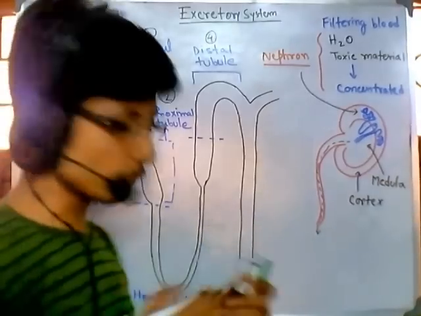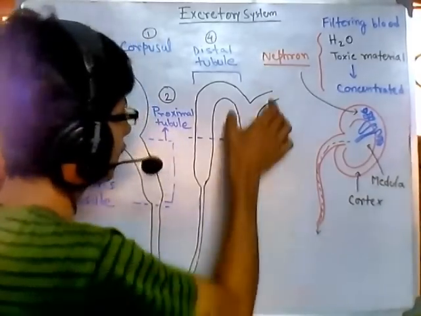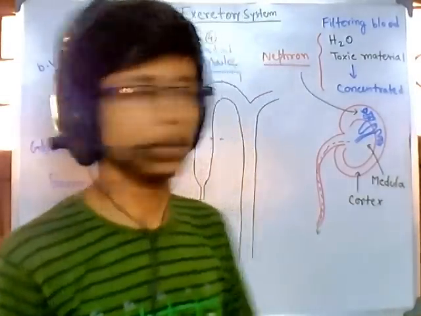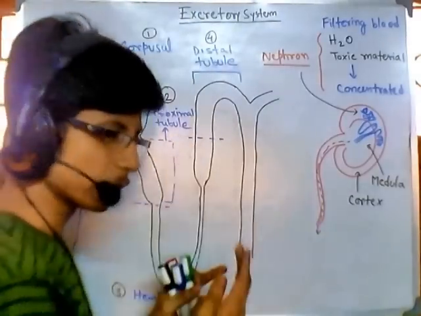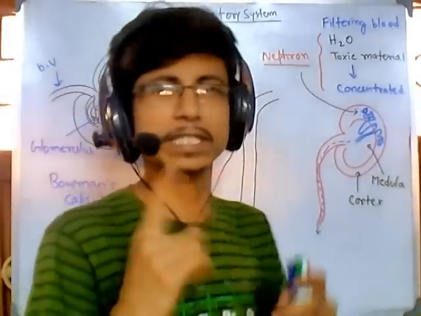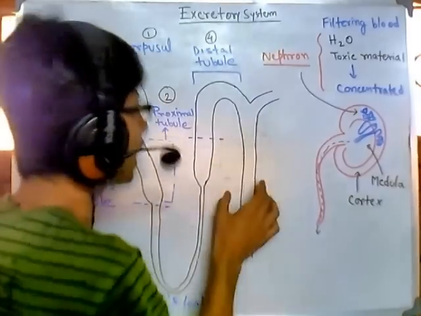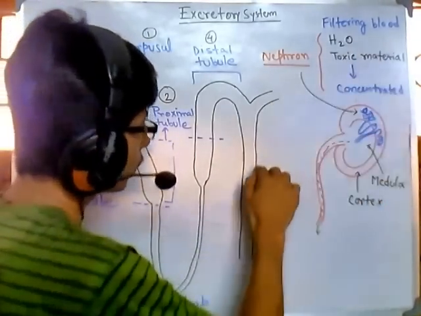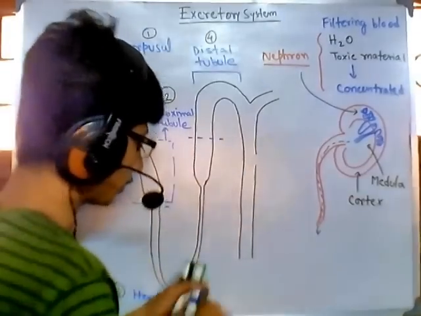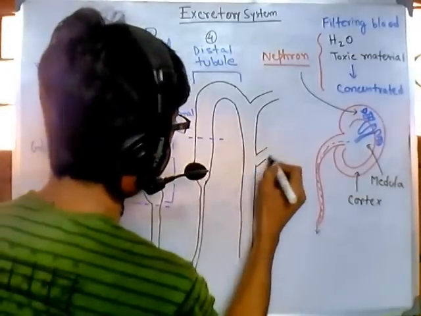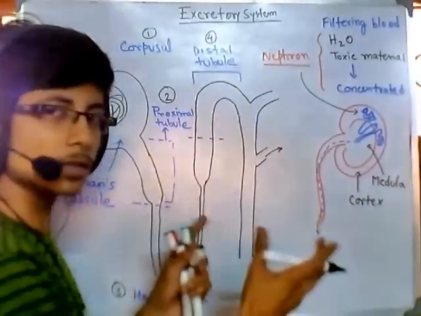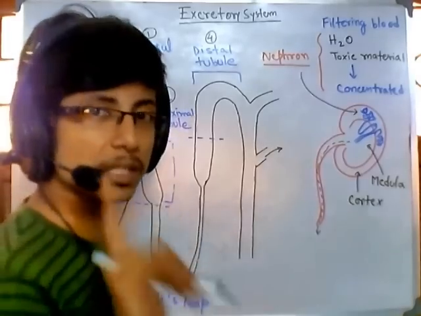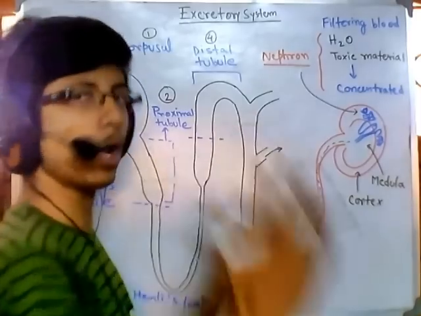These are the four major parts, but except for that there is another channel. This one. Many scientists, many people believe that this is also part of each nephron, but I don't think of it as part of a single nephron, because this is a collecting channel, and as you can see here, this part again goes for another nephron. From here it would be another part, from here it would be another, and this goes to another nephron. So many nephrons are connected with this part.